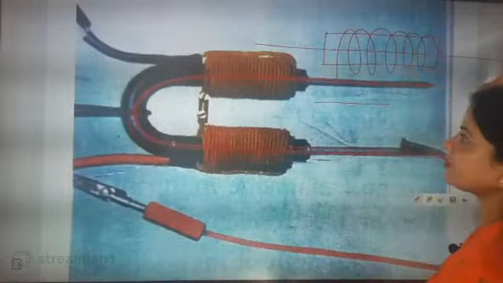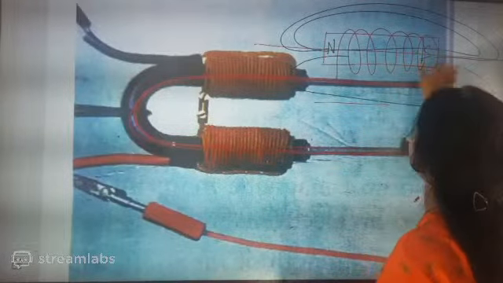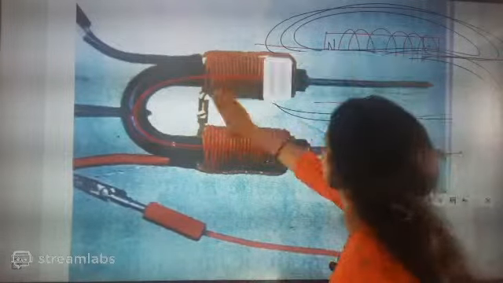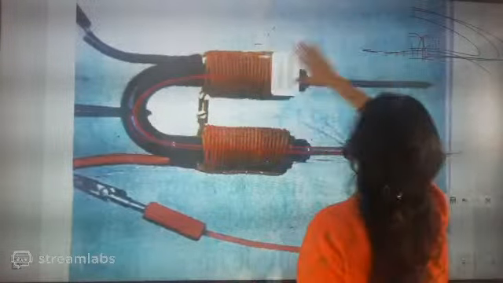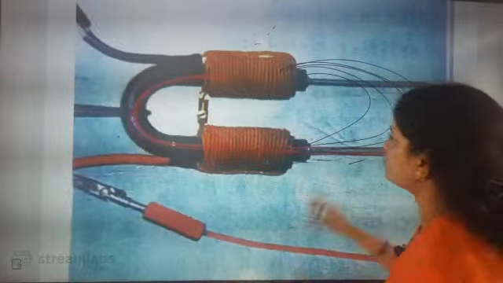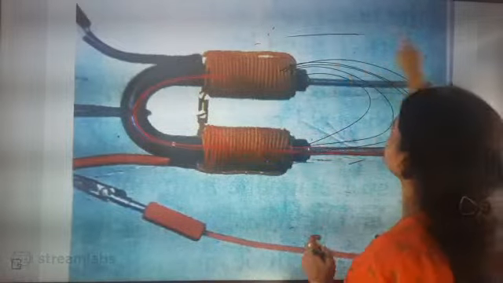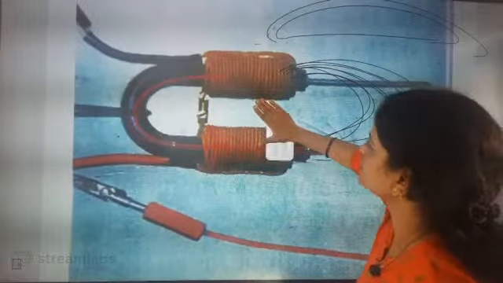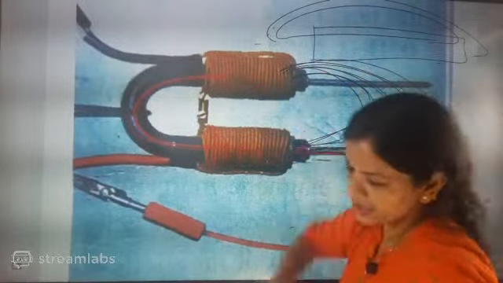One side will act as the north pole and the other side as the south pole, so the lines of force have to travel this much. But if you take a U-shaped one, the magnetic lines from one pole, which acts as south, go to the other, which acts as north, so the length of the air gap is less. The one having less air gap will be the stronger magnet. So this one is stronger than the straight iron core.